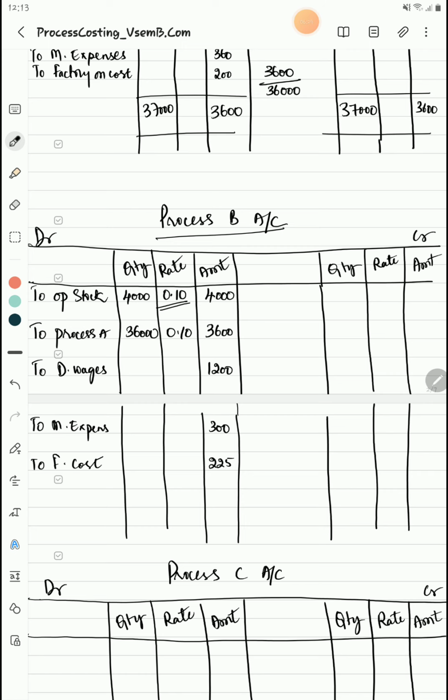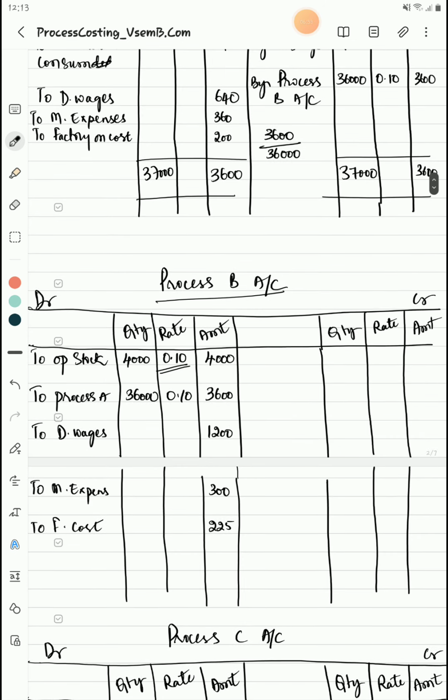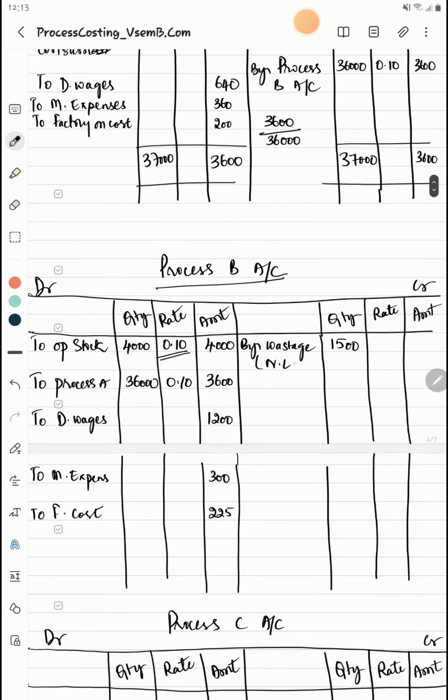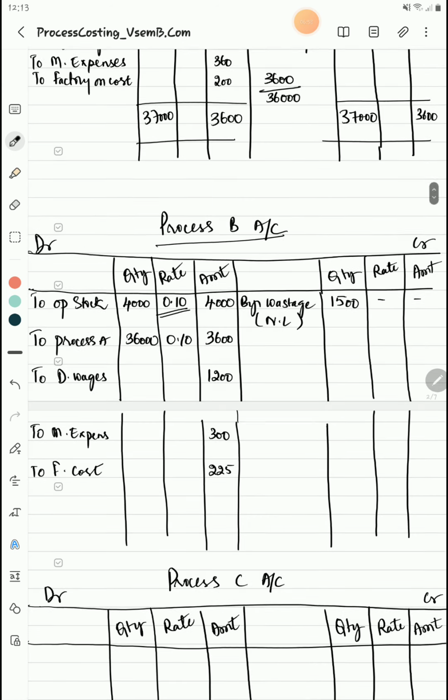because the inputs we have brought from the previous process. Next, wastage is given. Here also there is wastage. You can write this as normal loss or wastage only. What is that? They have given it in units, that is 1,500. So have they given any rate? The normal loss is always valued at scrap value, isn't it? Since they have not given it, we cannot write it. So blank, I mean nil, isn't it?